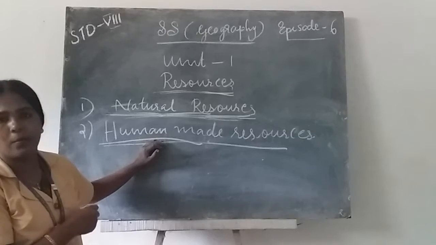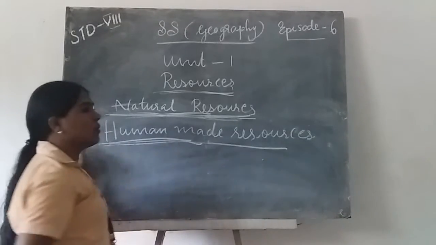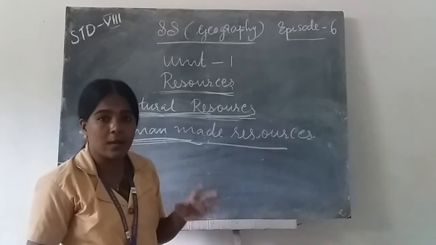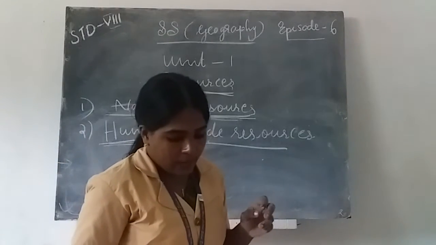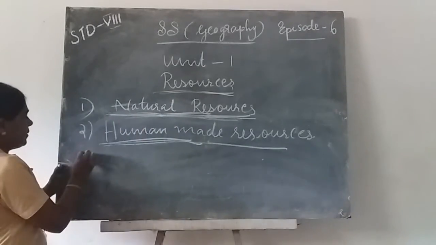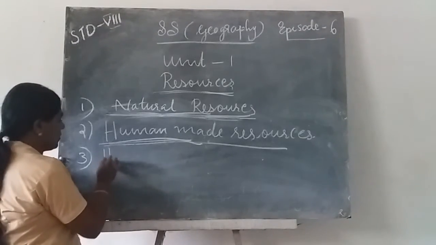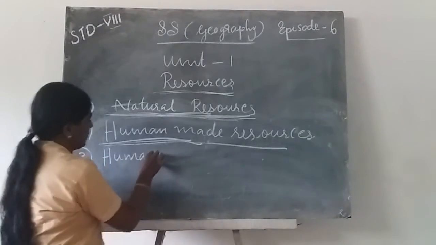Technology helps human beings. To use technology, humans have a skill. Then another important type of resources is human resources.